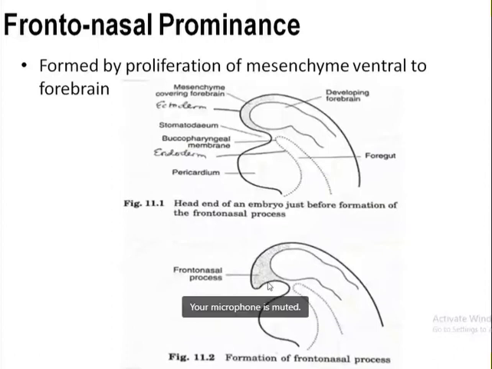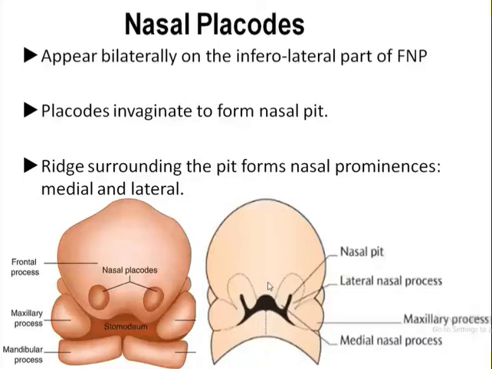And within this frontonasal prominence, almost by the end of fourth week, bilateral oval thickening of the surface ectoderm occurs, as we can see here, which is the nasal placode. So this nasal placode simply is the bilateral thickening of the surface ectoderm, and this nasal placode is the primordium of the nose as well as the nasal cavity. These nasal placodes develop bilaterally in the inferolateral part of the frontonasal prominence, as we can see in this diagram also.